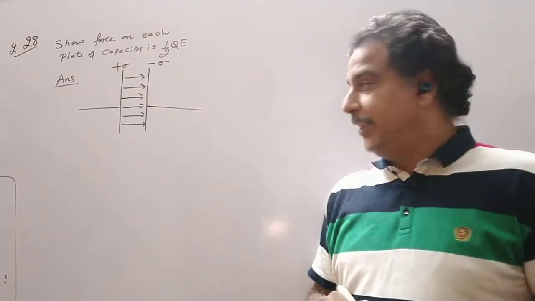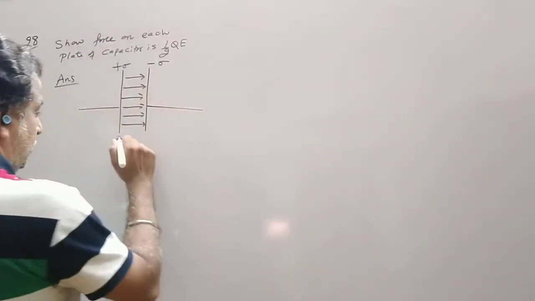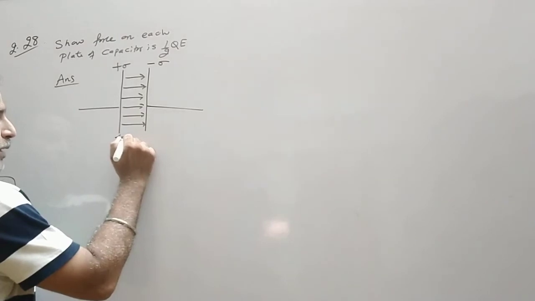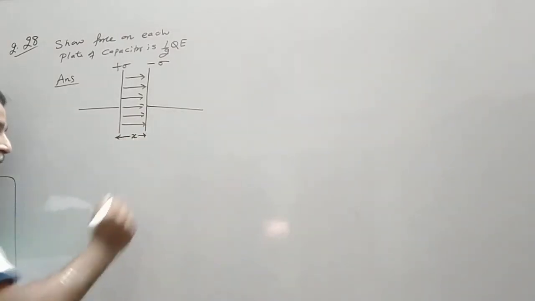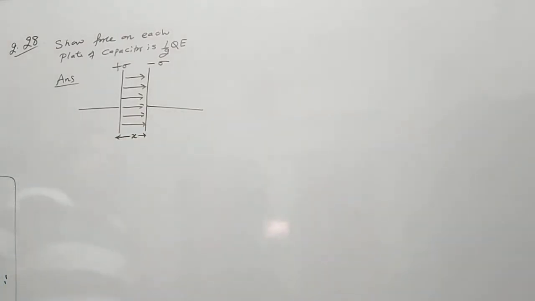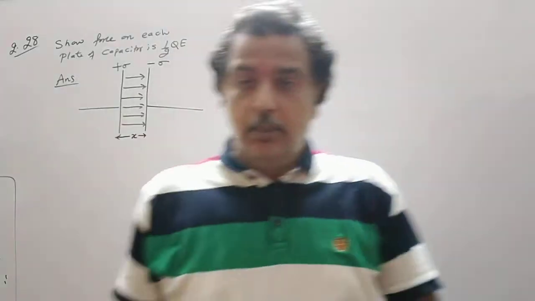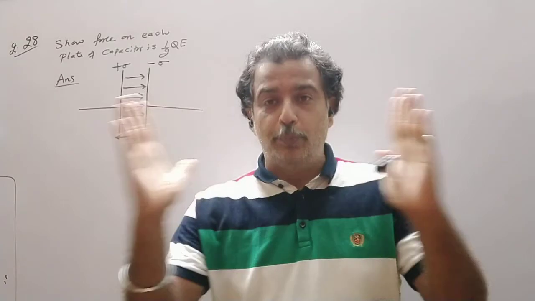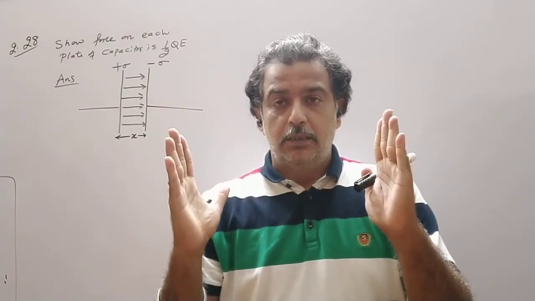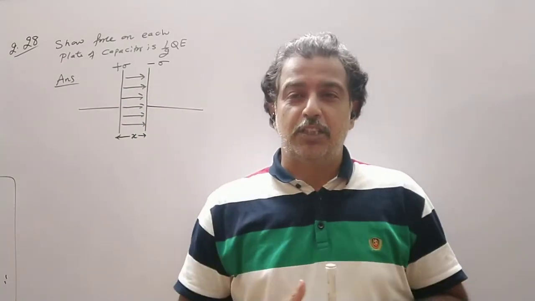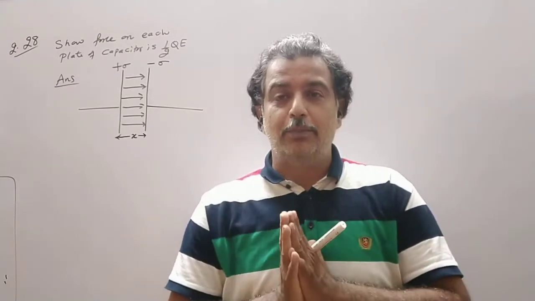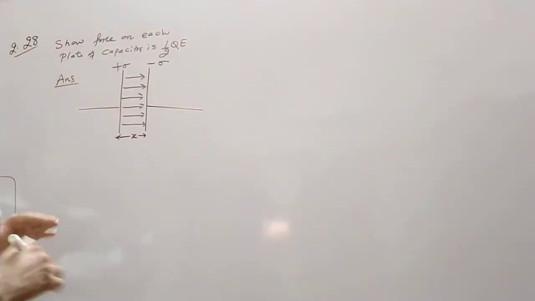One simple method is, suppose the distance between the plates is x. Now we have to understand that one plate is positively charged, the other plate is negatively charged. So if I want to separate the two plates, I have to do work against this field because there is a force of attraction between the two plates. So we need to do the work.